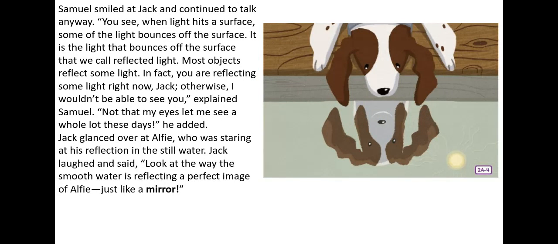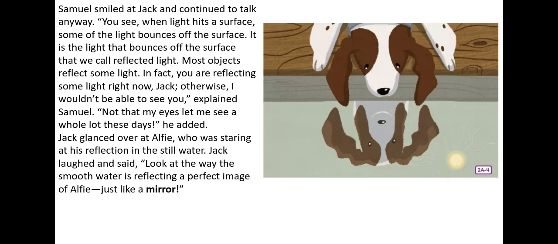Samuel smiled at Jack and continued to talk anyways. "You see, when light hits a surface, some of the light bounces off the surface. It is the light that bounces off the surface that we call reflected light. Most objects reflect some light. In fact, you are reflecting some light right now, Jack. Otherwise, I wouldn't be able to see you," explained Samuel. "Not that my eyes let me see a whole lot these days," he added.